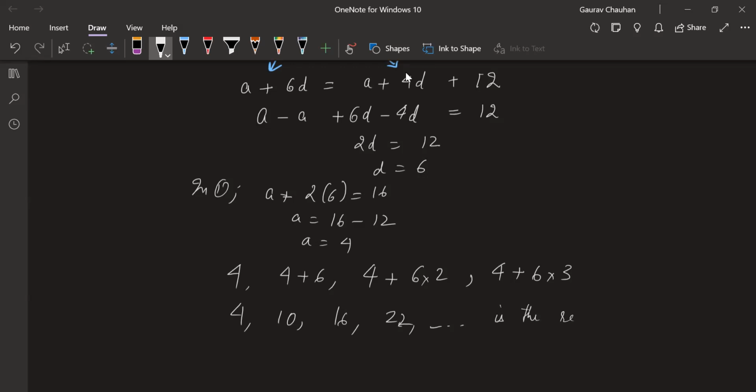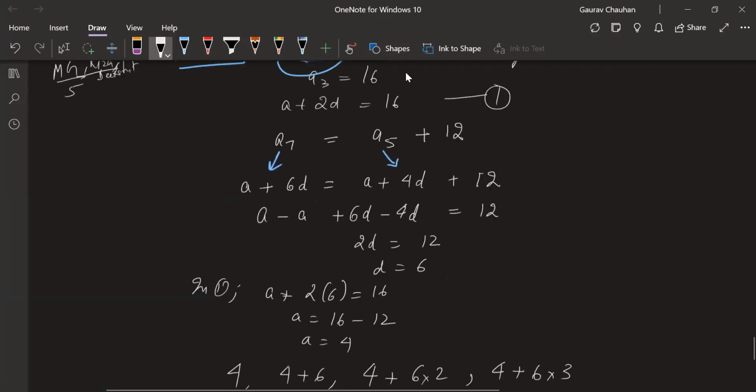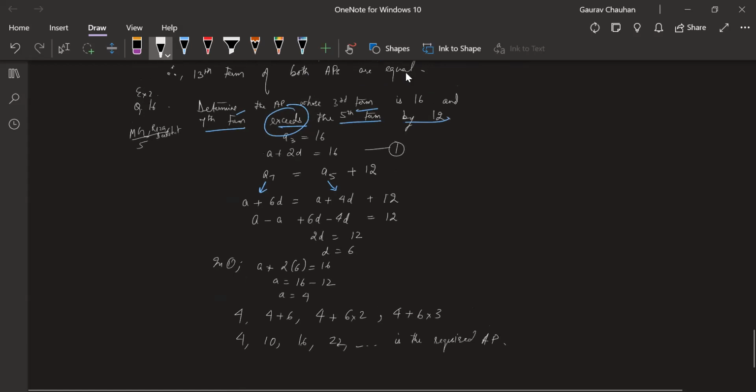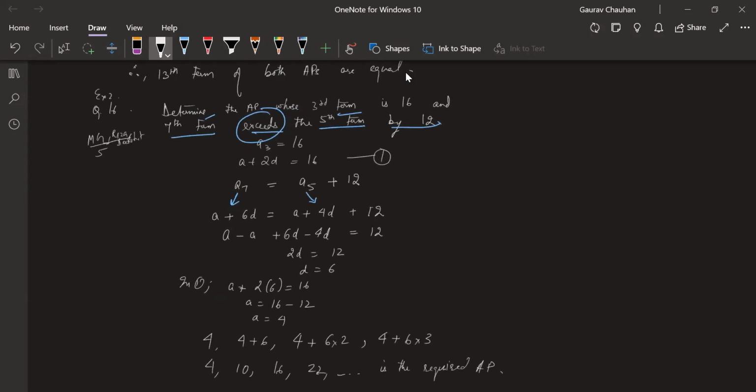Is the required AP. Now, guys, this kind of questions are also going to be common. When they give you something like the seventh term exceeds the fifth term by 12, this is a very basic word problem. Something is more than this by this much, something is less than this by this much. That basic logic you have to use here. Just write it in terms of A7, A5 first, and then in place of A7 and A5, you put their formulas. Is this clear, Bindu and Dilruba?